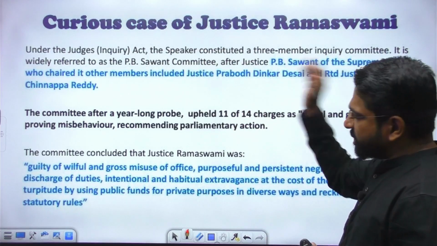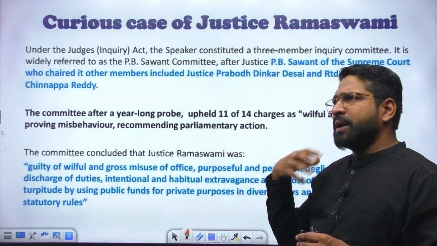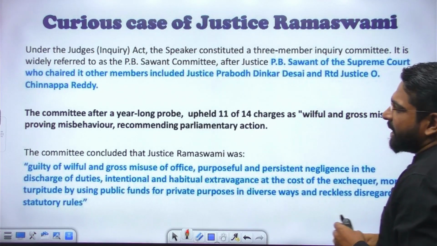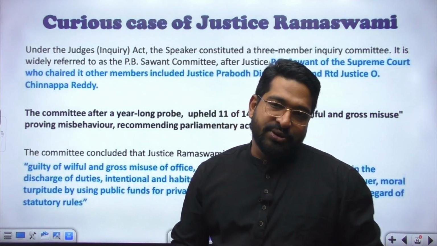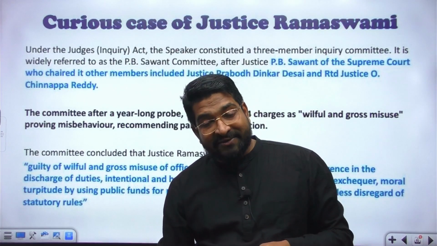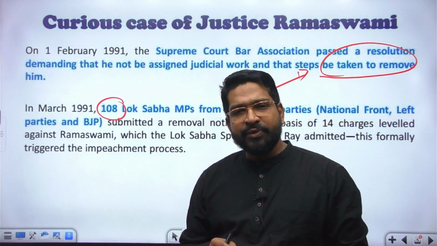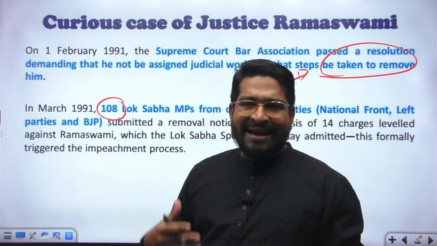The other two were retired judges. O Chinnappa Reddy was a retired judge, I wouldn't call him an eminent jurist, but a retired judge. There was O Chinnappa Reddy, Prabodh Dinkar Desai, and PB Sawant. This committee looked into the allegations, and there were 14 allegations leveled against Justice Ramaswamy: abuse of office, misuse of office, extravagant spending, dereliction of duty.